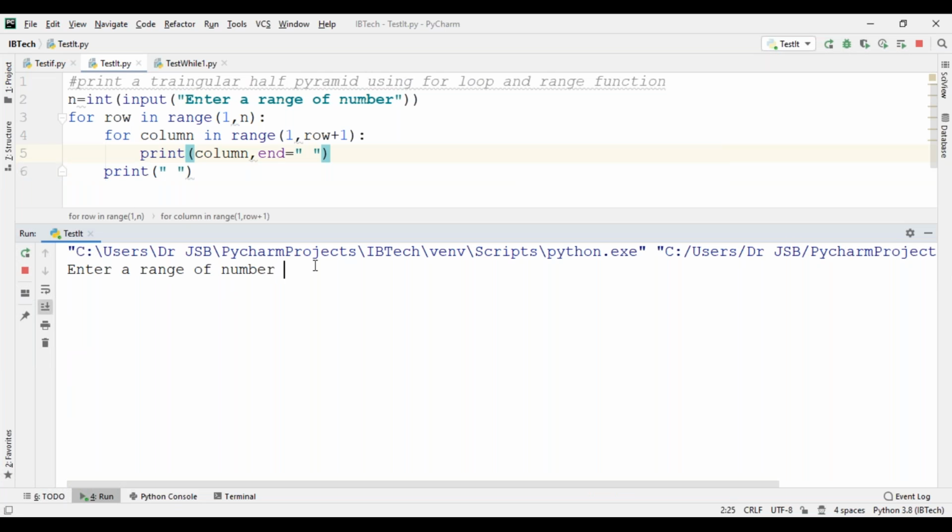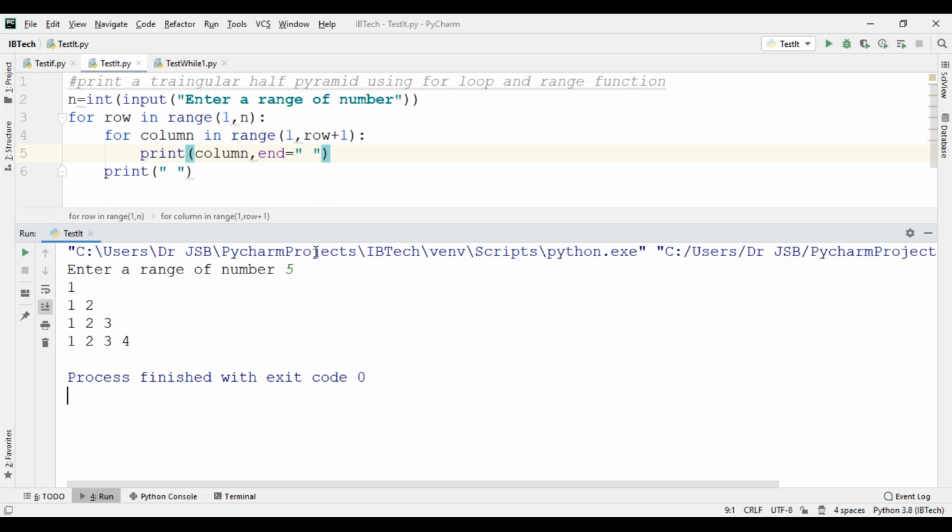Enter, you get given the range 5. See now, 1, 1 2, 1 2 3, 1 2 3 4. Previous was 1, 2 2, 3 3 3, 4 4 4 4, 5 5 5 5 5, like that. Now this is a half pyramid: 1, 1 2, 1 2 3, 1 2 3 4. Am I clear, all of you? Understood the concept? Half pyramid.